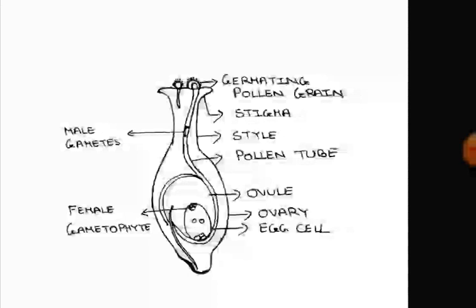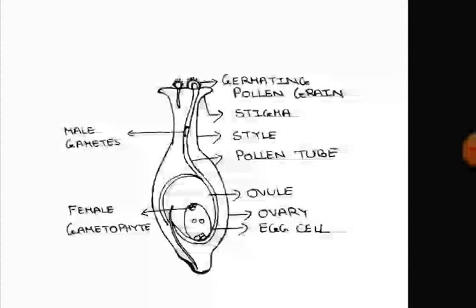Now, this tube penetrates through the style and enters the ovary to reach the ovule. Male gametes reach the ovule through this pollen tube, and after reaching there, fuse with the egg cell. And that fusion of the male and the female gamete is called fertilization.